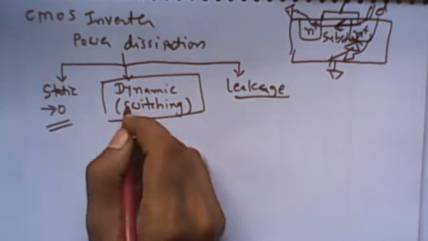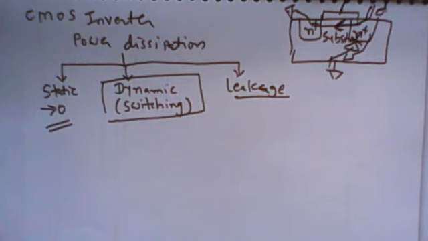Whenever the input signal is switching from 0 to 1 or 1 to 0, at that time the CMOS is dissipating power, right? Because when the input is switching, both MOSFETs are temporarily in the saturation region. When input and output are equal, it is VTH. At that time both MOSFETs are in the saturation region, and they provide a low conductive path for VDD to connect to ground. Both MOSFETs are conducting, so a spike of current flows from VDD to ground and dissipates power. As many times as we do the switching, that many times there is a spike of current and it dissipates power in a CMOS inverter.